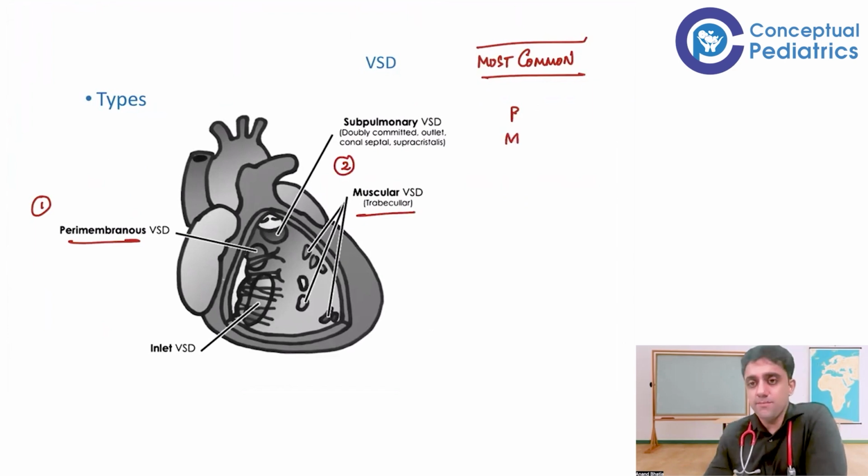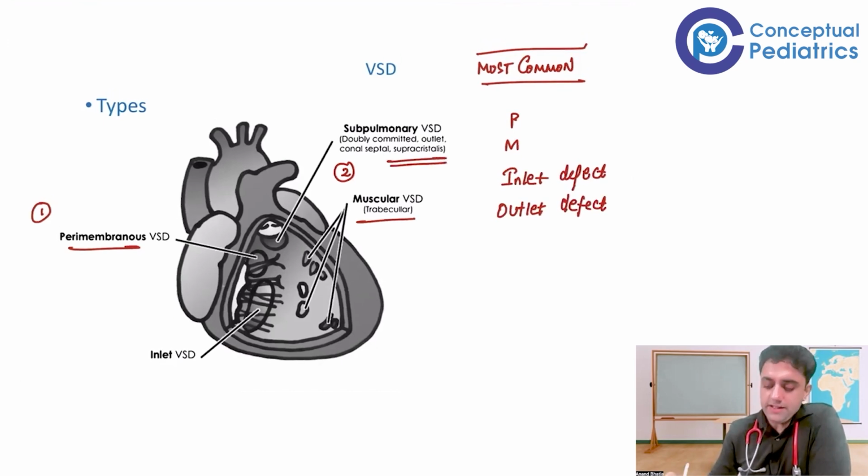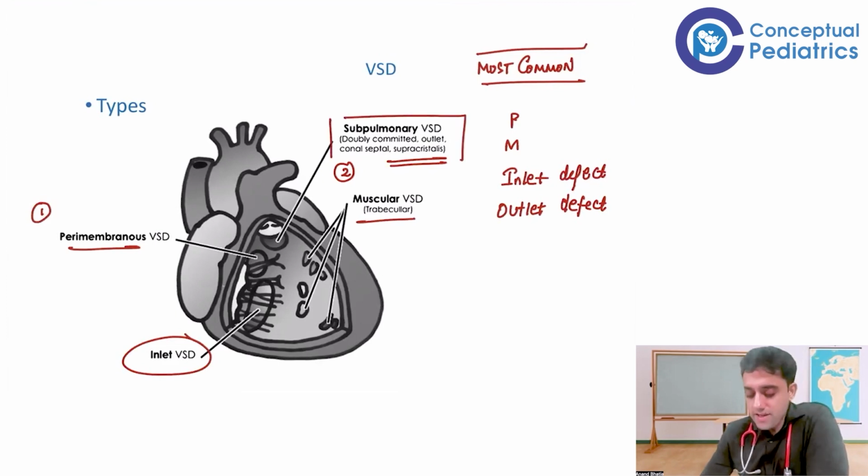Remember Prime Minister, PM, remember that. And then we have the inlet and outlet defects. We have something known as inlet defect and something known as defect on the outlet part, the outlet defect. So perimembranous, muscular, inlet defect VSD, and outlet defect, which is also known as subpulmonary VSD. So that you should know.